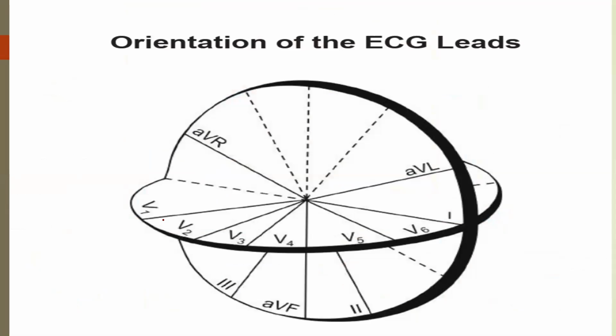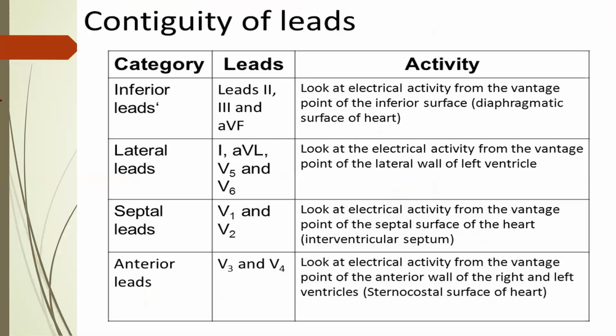See again this one diagram giving an idea about the orientation of the leads. These V1 to V6 are related in a horizontal plane, while these limb leads are related in a vertical plane to the heart. Okay. So to summarize, if someone asks you what are the inferior leads, we saw 2, 3, AVF are the inferior leads. What are the lateral leads? Lateral leads are two: one is the limb leads, that is 1 and AVL. We saw those are at the 0 and minus 30 positions, and V5, V6 are also laterally related. So these are the lateral leads.